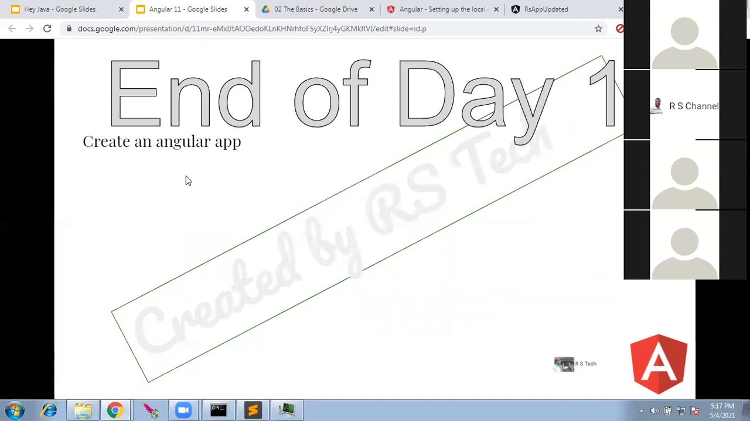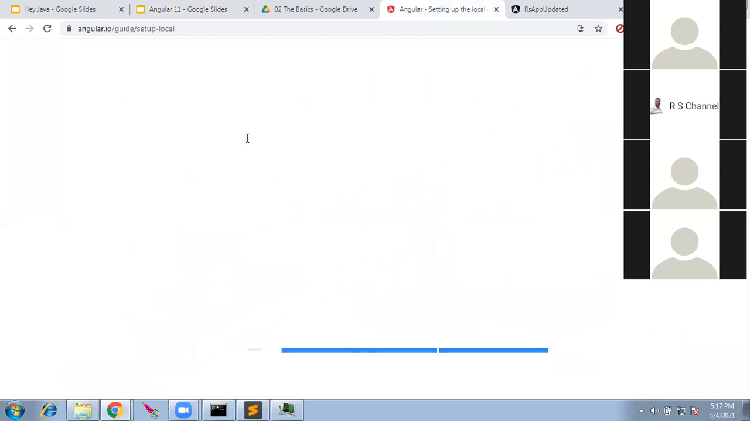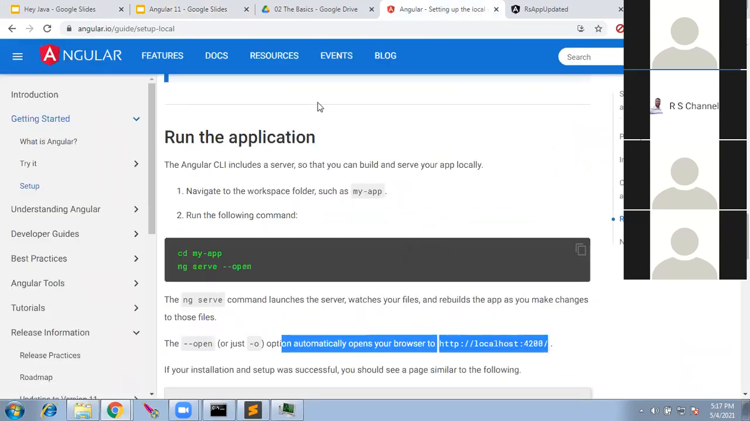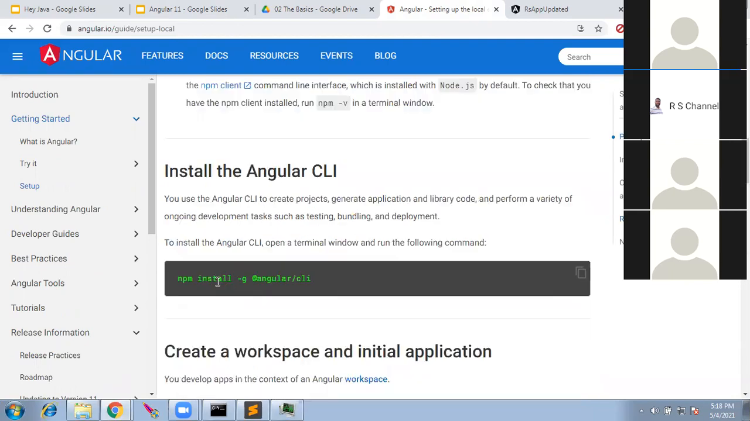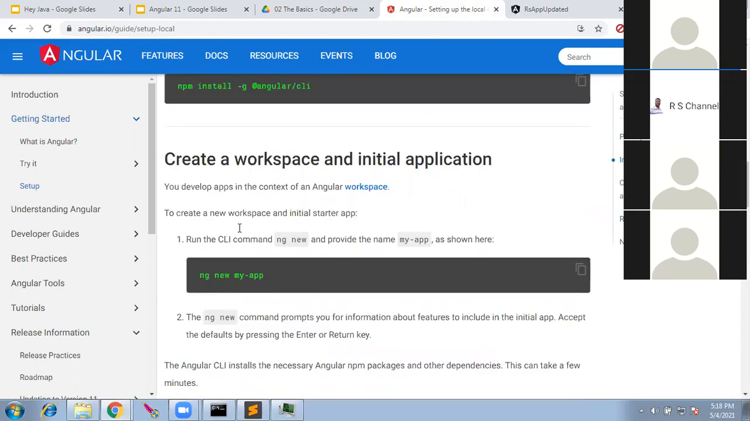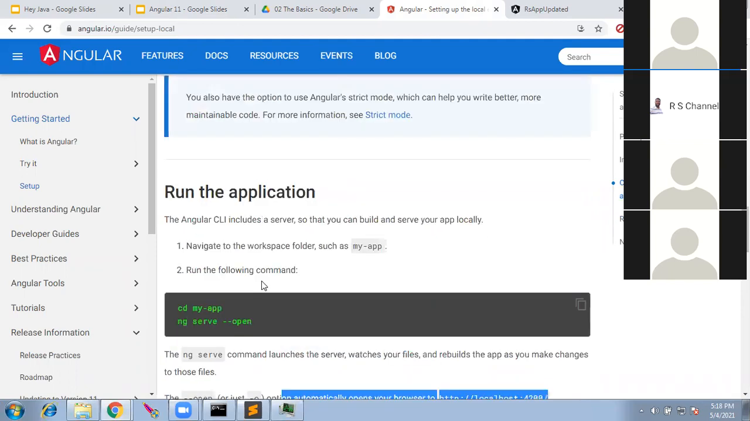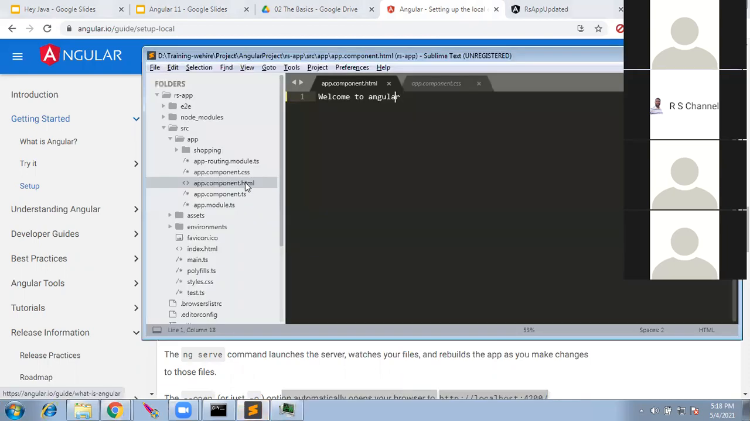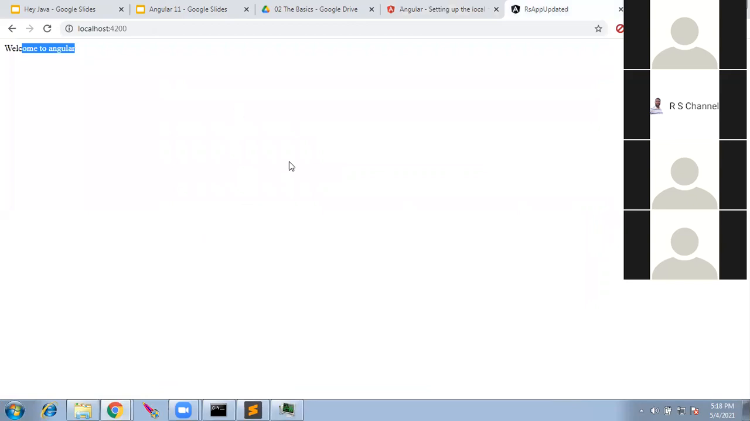So what is the takeaway from today and what you can practice is you can create a first Angular application. You can go through this site. The first step is you have to install node. After you install node, you install the CLI. Here is the command. Then once the CLI is installed, just create the app and do ng serve. Your first application should be up and ready. You can just play with the files, try to change the HTML file and see whether it automatically updates.